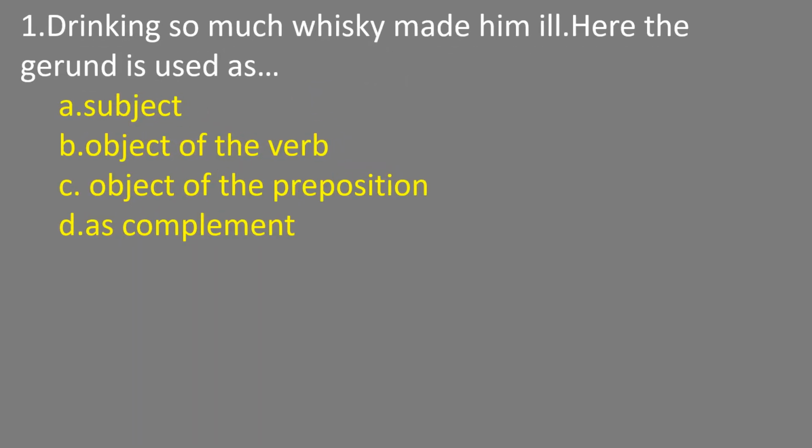Now let's see some examples on gerunds. Drinking so much whiskey made him ill. Here the gerund is used as... In this sentence, the gerund drinking is used as... That means a gerund acts as subject of the sentence, object of the verb, object of the preposition, or as complement. Here, drinking so much whiskey made him ill is in the position of subject. So the gerund drinking acts as subject here. Next one.